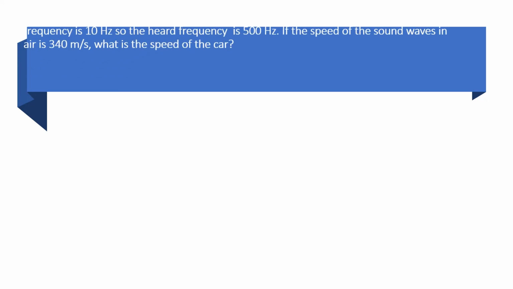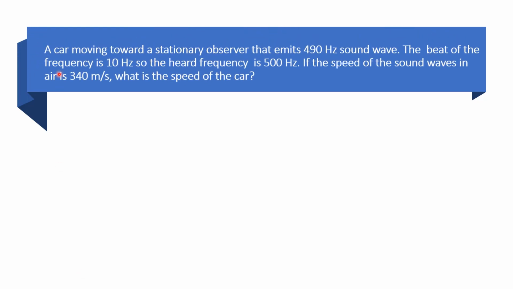It is quite tricky compared to the first problem we solved. Let us read. A car is moving toward a stationary observer that emits a 490 Hz sound wave. The beat frequency is 10 Hz, so the heard frequency is 500 Hz.